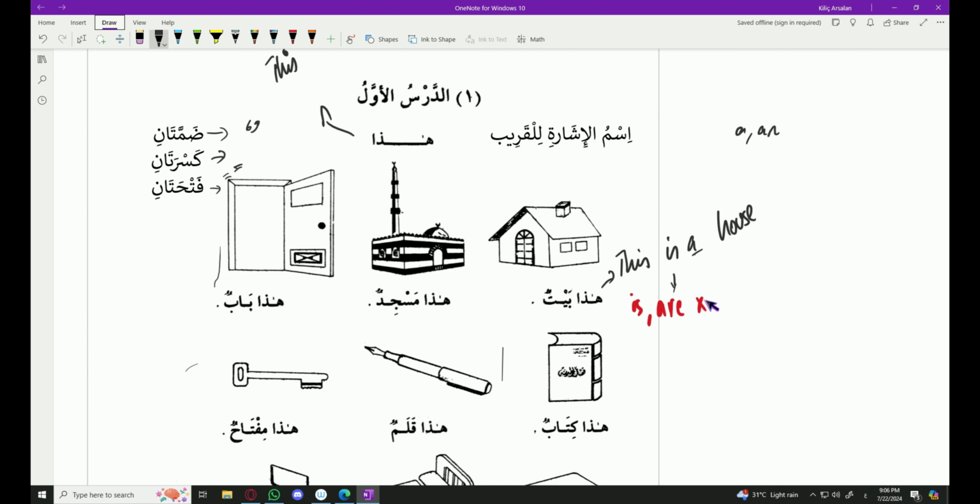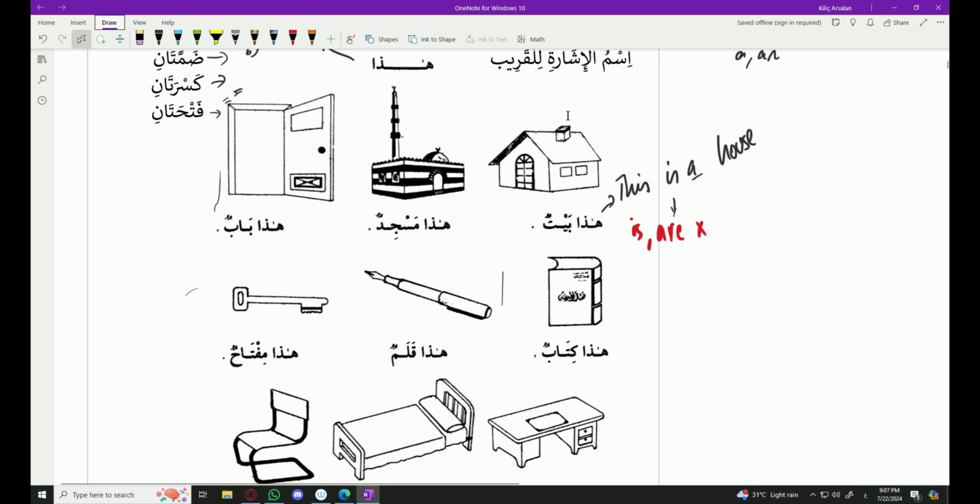For example, baitun has the dammatan at the end of the word, or in Urdu we say do pesh, dammatan, kasratan, do zer, and fathatan, do zabar. All of these marks mean "a" or "an," depending on the word.